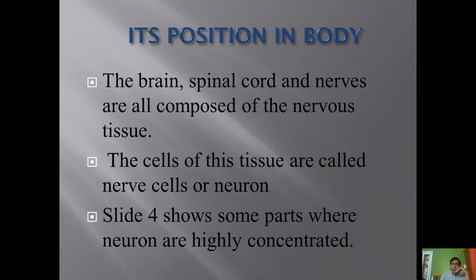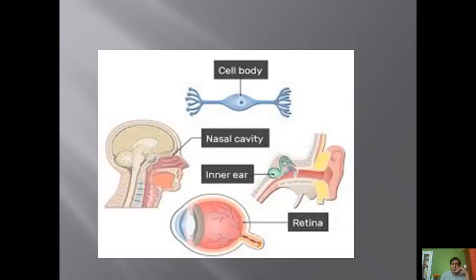Slide 4 is where we are going to see this. Now you can see how and where the tissues are found. In the nasal cavity, there are certain nerve cells which allow us to smell. Then there are neurons found in the retina of the eye, which help us to visualize, to observe and to see, and they are connected to the brain.